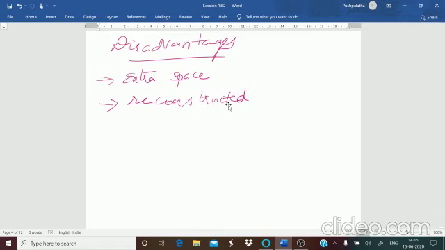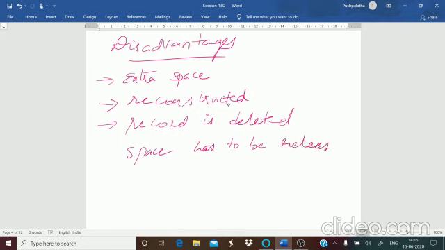Otherwise, the performance of the database will slow down and decrease. So when the record is deleted, the space has to be released so that it can be used further, or else it occupies more space and reduces performance. So this is about the advantages and disadvantages of file organization and the different types of file organization.